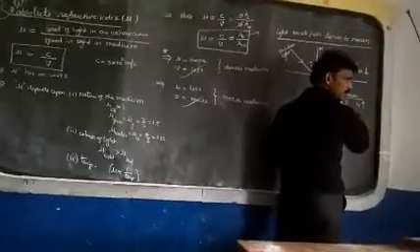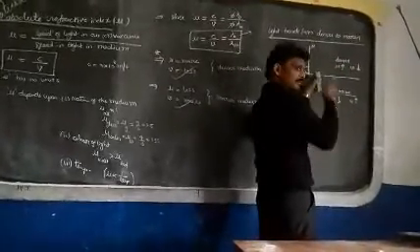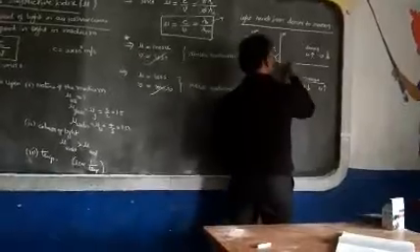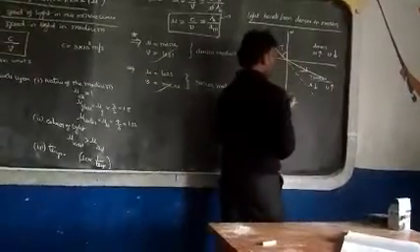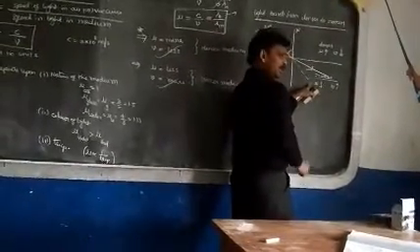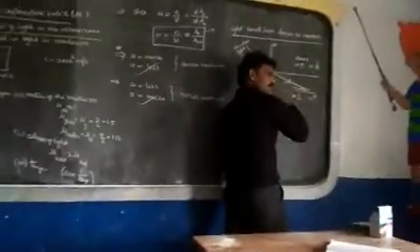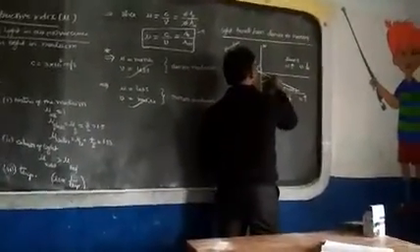So velocity is more, so light is traveling fast, then the light ray bends away from the normal. Actually it has to go like this, but the light ray is bending away from the normal. More velocity, so it is moving fast, bending away from the normal.